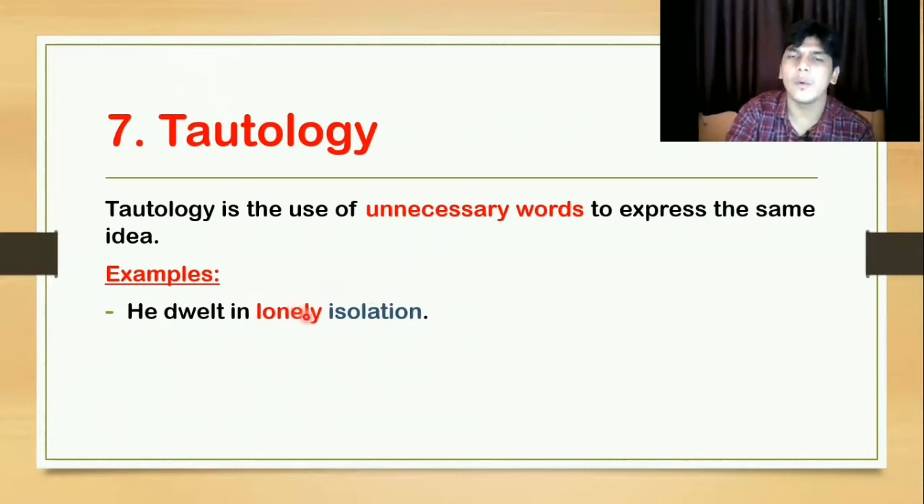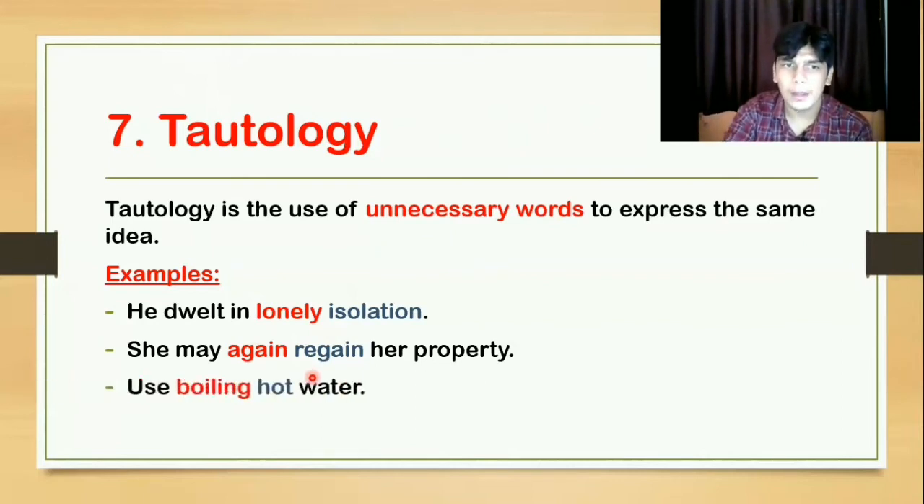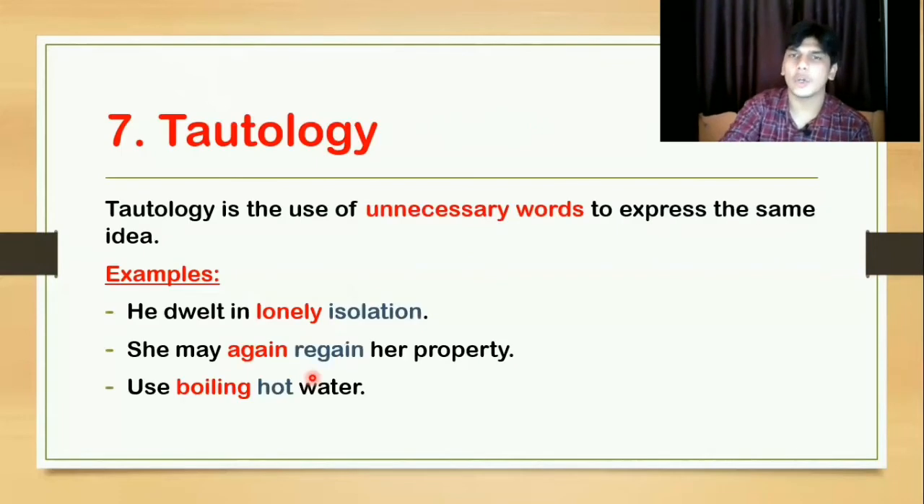Only one word was enough to be used. But then too, two words are used. So, unnecessary use of the words to express the same idea. Again, she may again regain her property. Again regain, unnecessary use of the words. Use boiling hot water. Boiling and hot both express the same idea. Right? So that was tautology. Use of unnecessary words to express the same idea.